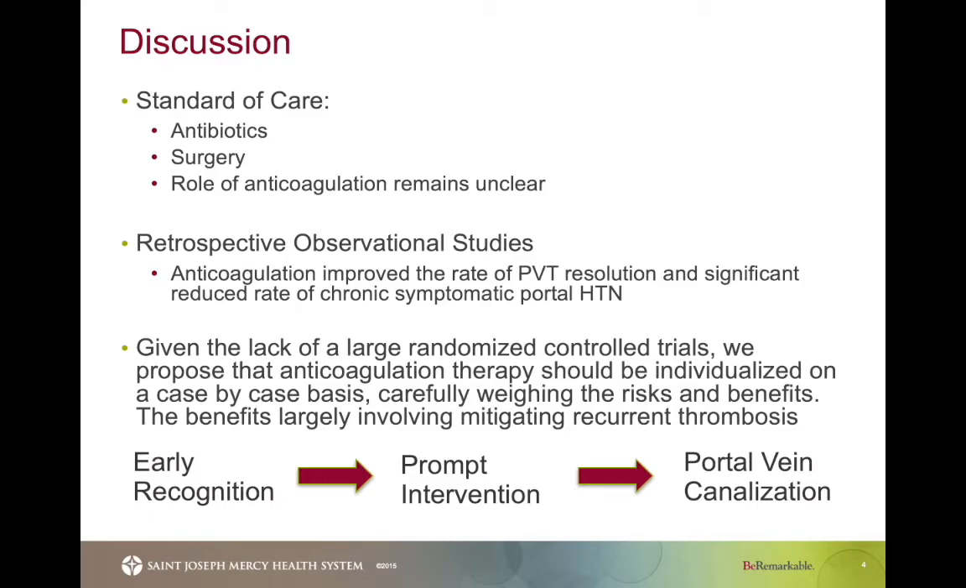And so the take-home points from this case, I would really like to emphasize the importance of having a high index of suspicion for Pylephlebitis, especially in patients admitted with intra-abdominal infections as well as polymicrobial bacteremia, because it's really early recognition of the disease process which allows for prompt intervention and targeted treatment so that portal vein recanalization can be achieved, thereby decreasing downstream sequelae of the disease. In other words, catch it before the clot thickens.